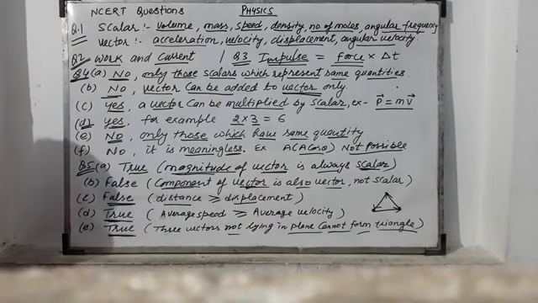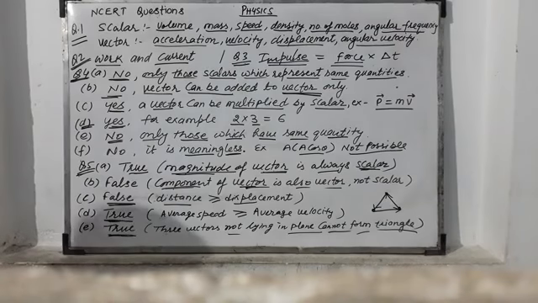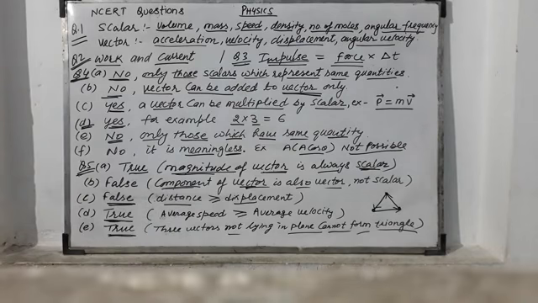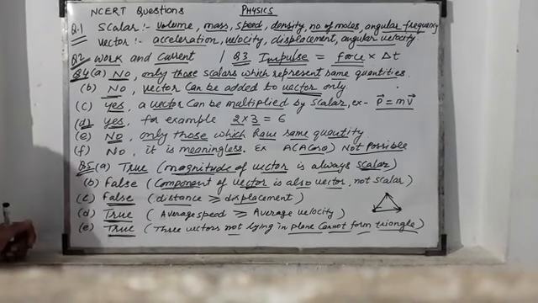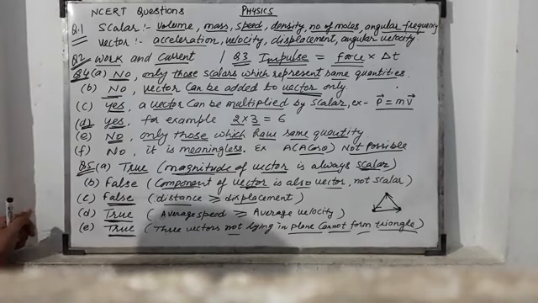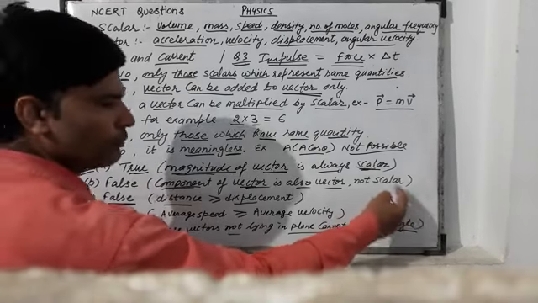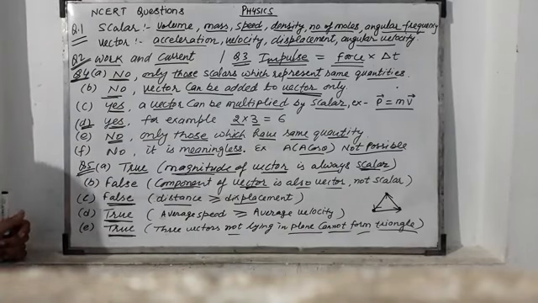So the statement is true, because the question is saying that three vectors not lying in a plane cannot add up to give a null vector. It means they do not form a closed triangle. So the statement is true.